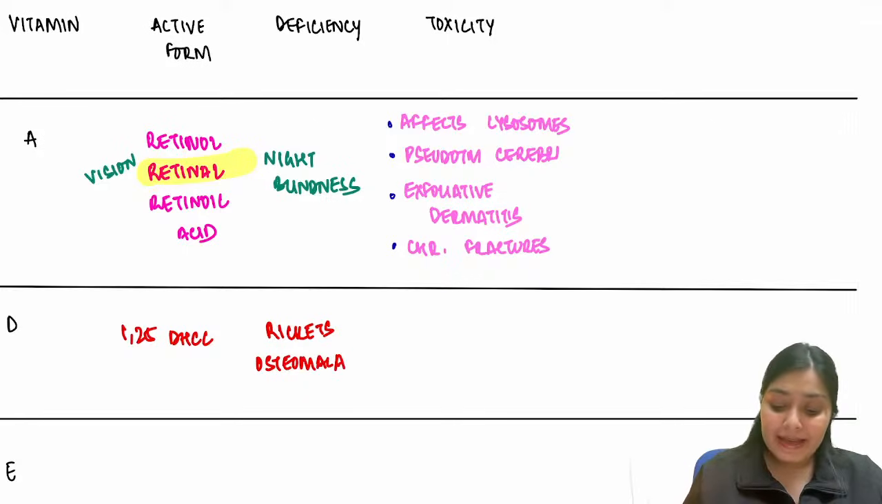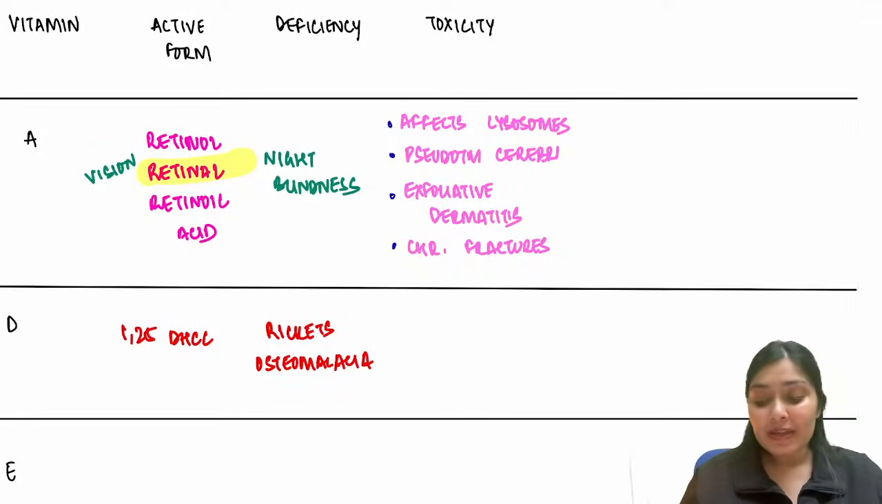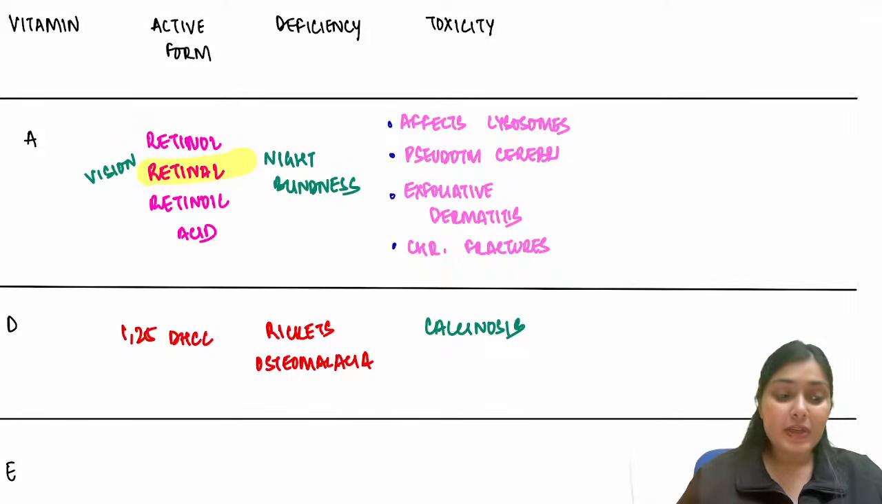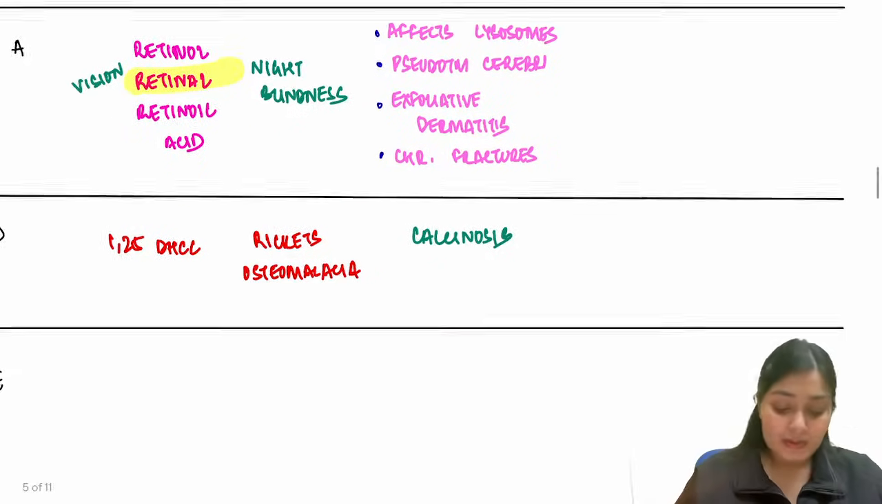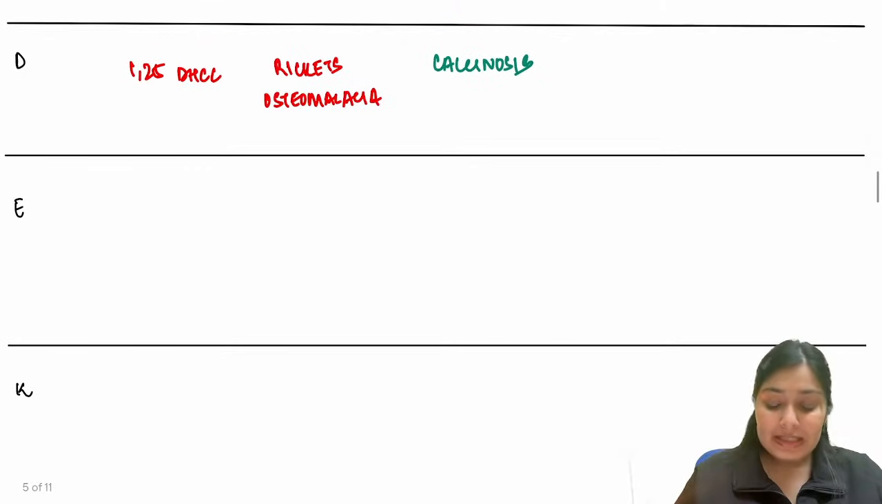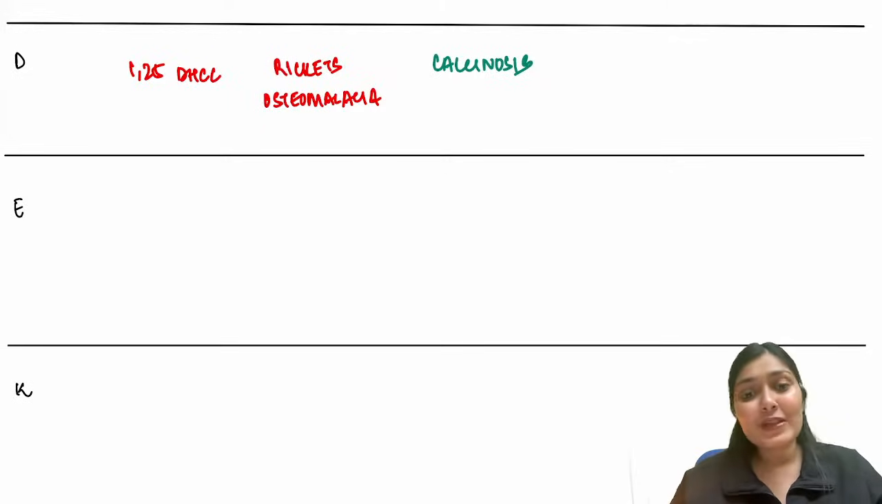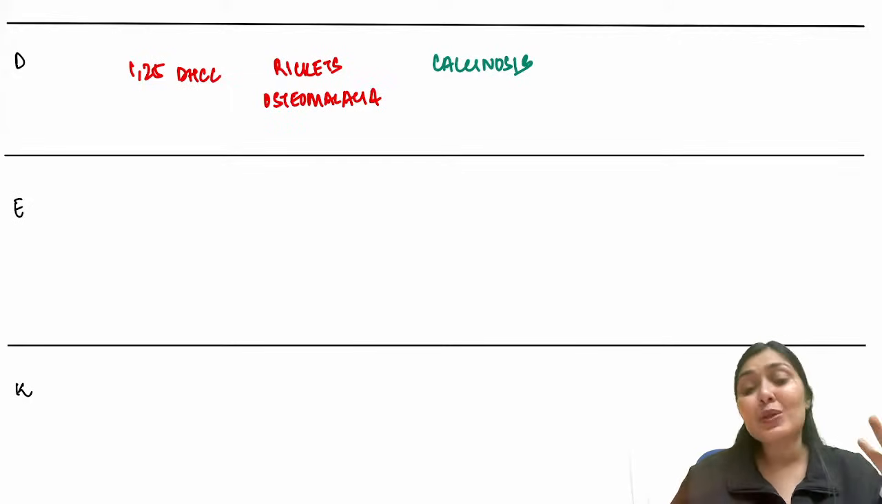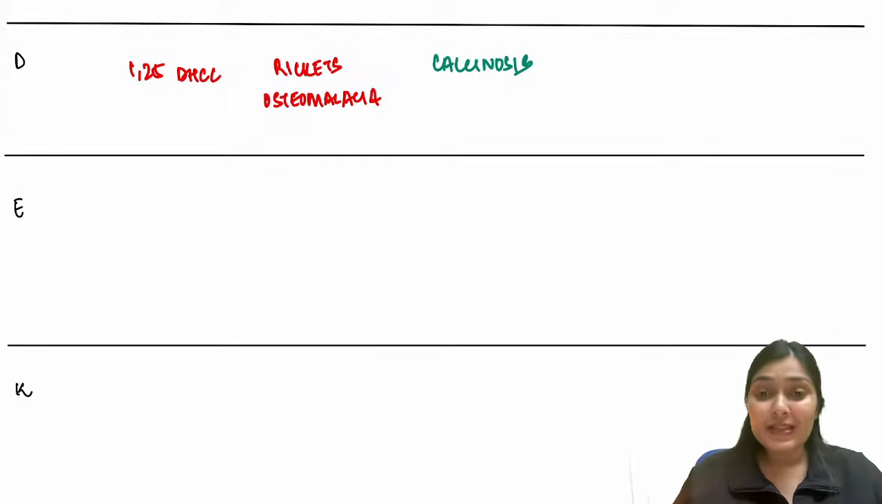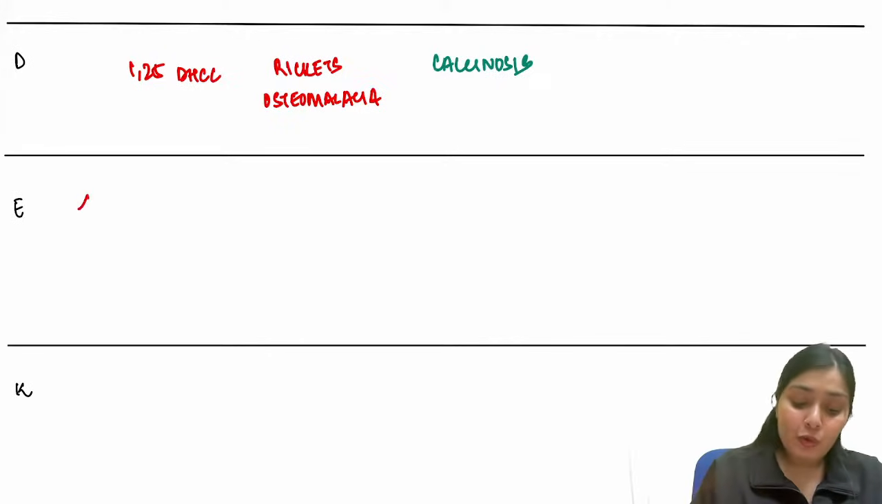And if there is excess of vitamin D, what will happen? There will be excess of calcium in my body, so that will lead to calcinosis. So toxicity causes calcinosis. After vitamin D, let's talk about vitamin E. Again, for the skincare enthusiasts who are popping these vitamin E capsules, vitamin E is good for the skin. Alpha tocopherol here is the active form.